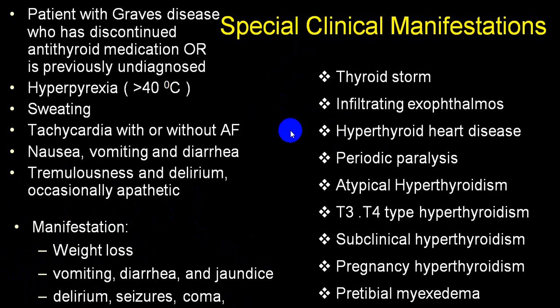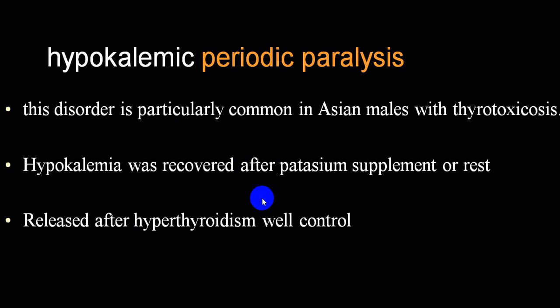A person who develops thyrotoxic storm will have hyperpyrexia, sweating, tachycardia, atrial flutter, fibrillation, nausea, vomiting, severe diarrhea, and a severe and acute weight loss, seizures, altered level of consciousness, and the person can even be unconscious. So this could be the presentation in thyrotoxic storm, or the person can even have hypokalemic periodic paralysis.